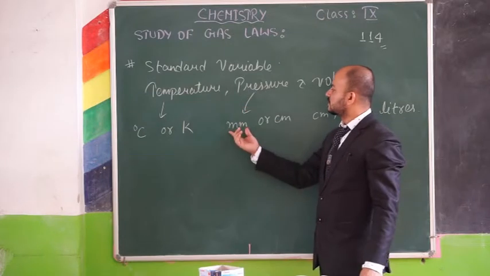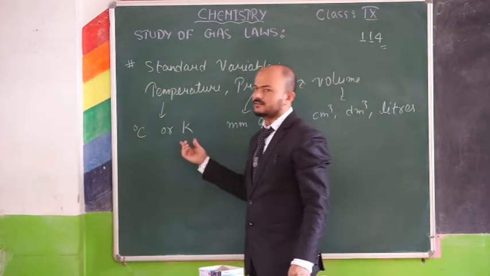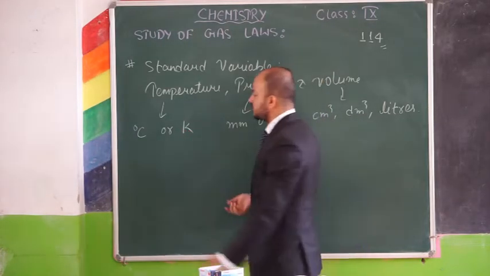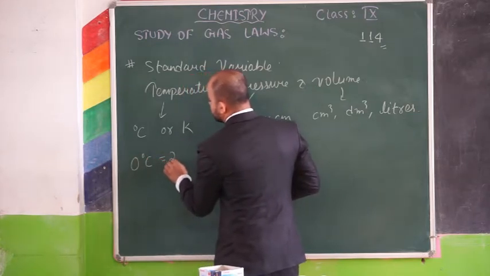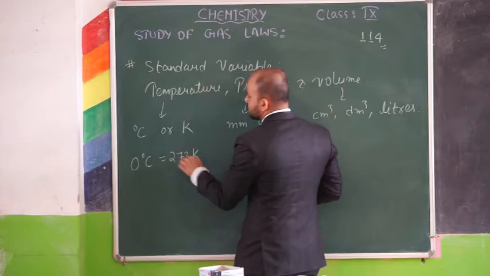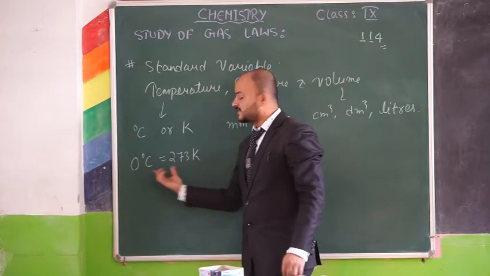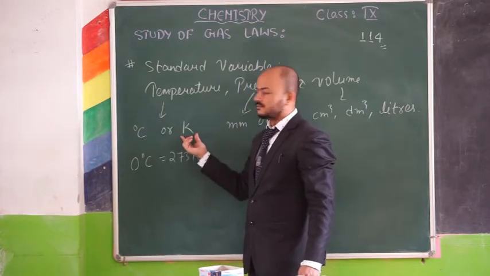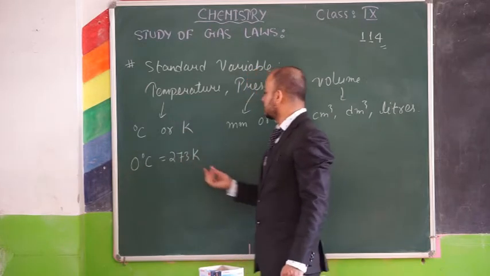For pressure it is millimeter and centimeter, and for temperature it is degree centigrade and Kelvin. Now, for your numerical purpose, you have to know their relationship. Okay, so 0 degree centigrade will always be equal to 273 Kelvin. So you can interconvert if you know this relation between degree centigrade and Kelvin.